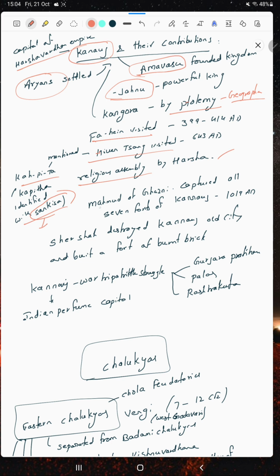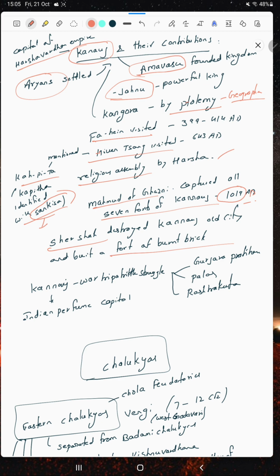At the same time, Mahmud Ghazni, when he invaded India, captured all seven forts of Kanauj in 1019 AD. During the Ashoka period, the Aryans had settled there, so Ashoka is also important for Kanauj. And Kanauj is seen as a strategic location. Sher Shah destroyed the old city of Kanauj when he became emperor, and then built a fort of burnt bricks.